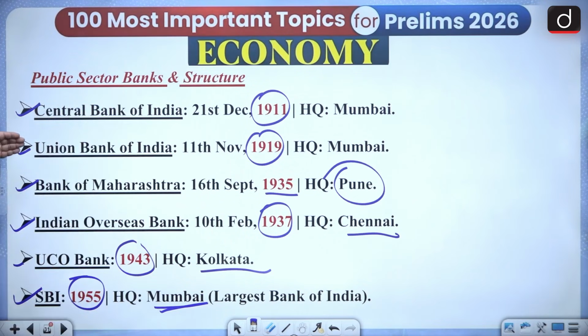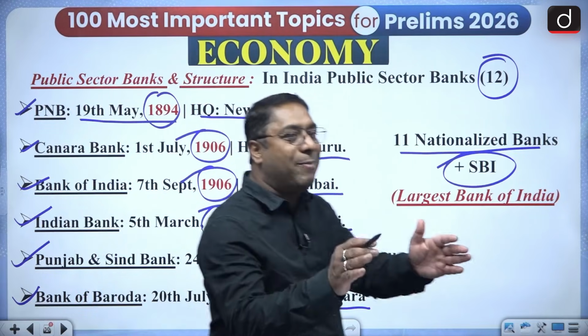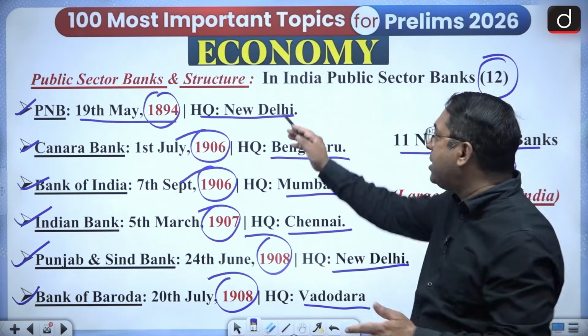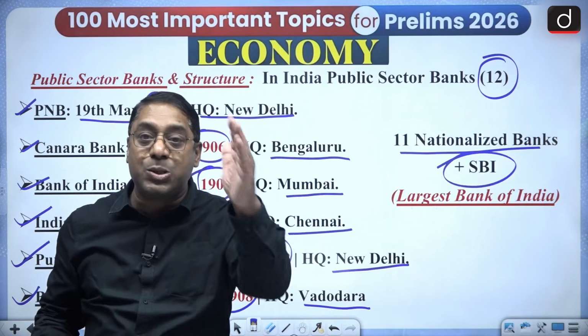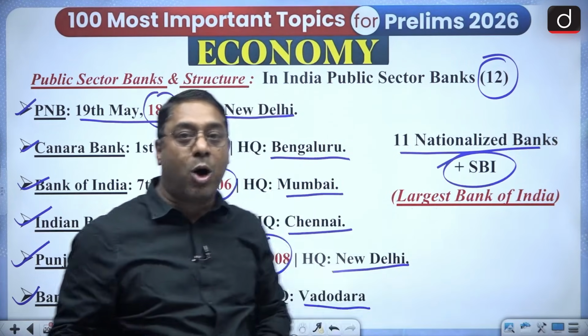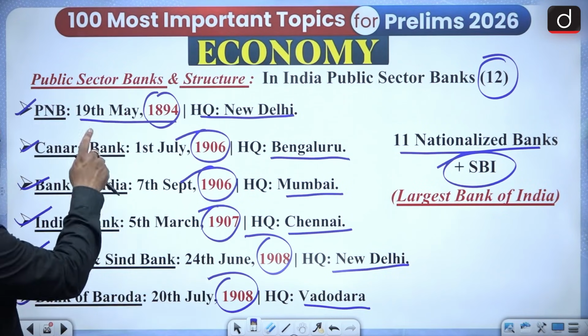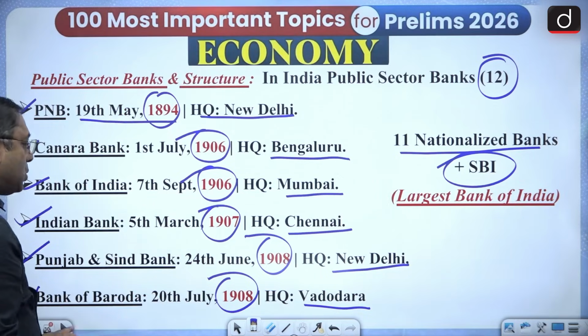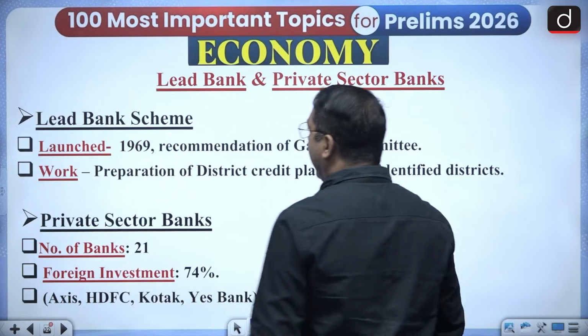So how many banks? 1, 2, 3, 4, 5, 6 here, and 1, 2, 3, 4, 5, 6 here. So 2 pages, 12 banks. How many public sector banks are there in India? There are 12 public sector banks, and the largest public sector bank is SBI, and the second largest public sector bank is the Punjab National Bank. And please remember the year, and also the headquarters. This is very important for your exams.